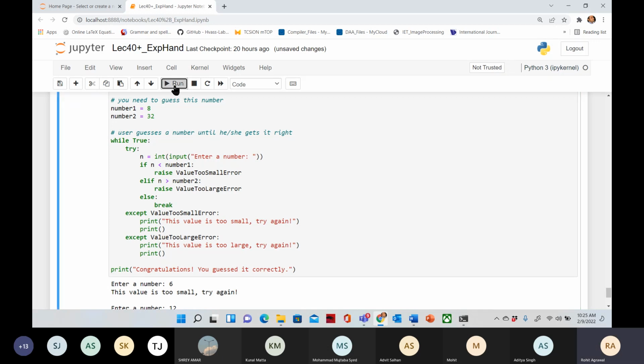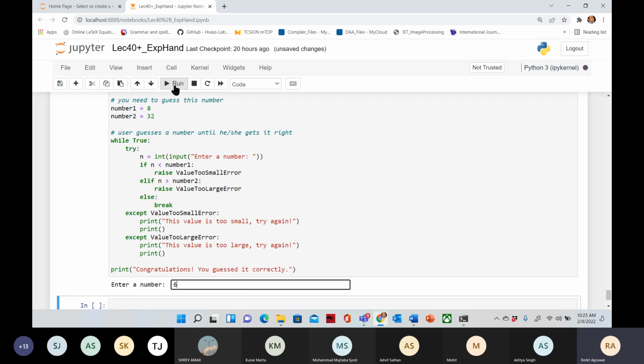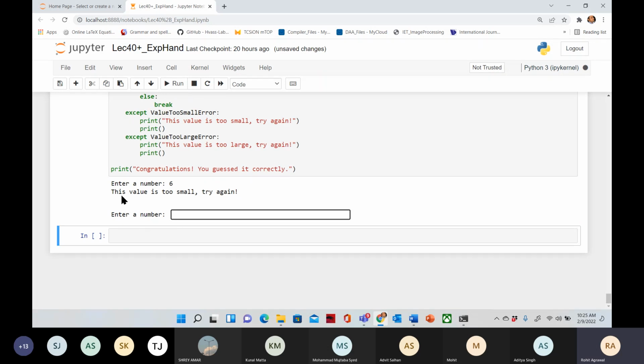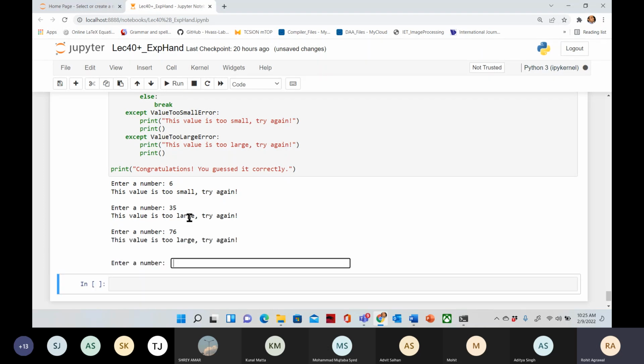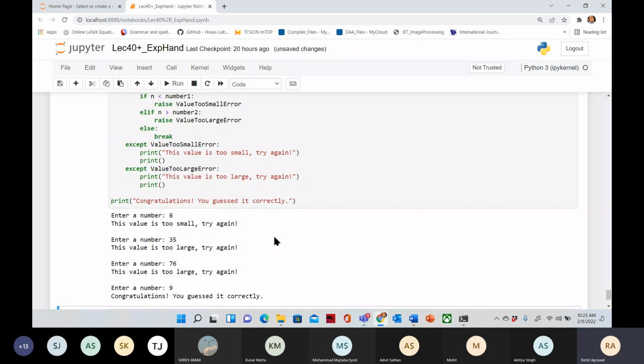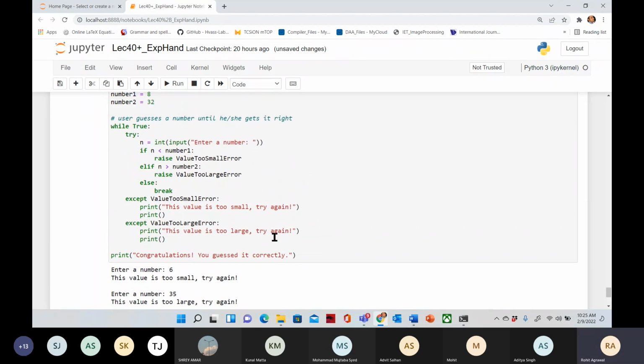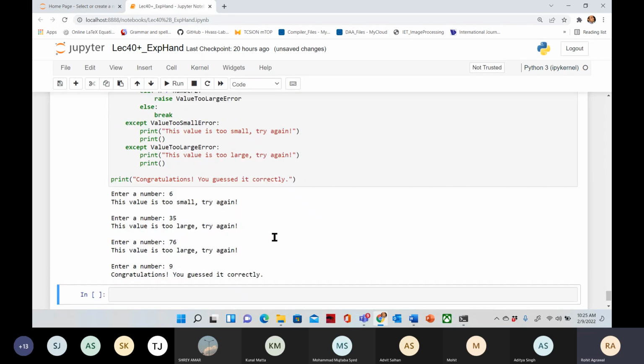Got it? So suppose I am entering 6. This value is too small. Now I am entering 35. This value is too large. I am entering 76. This value is too large. I am entering 9. Now it will work fine. Congratulations, you guessed it right. Clear? So this is the raise action.